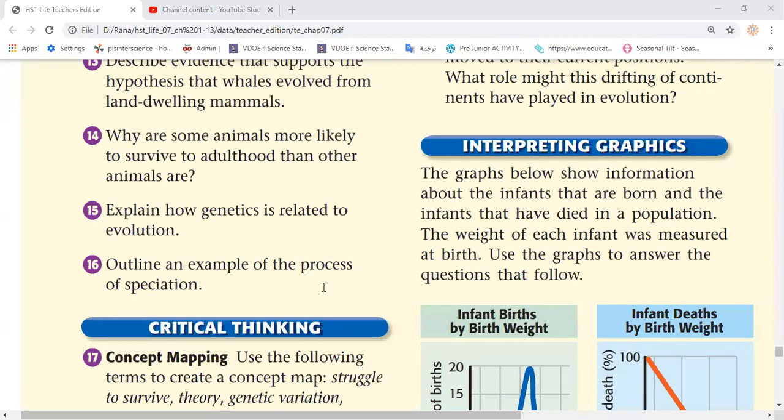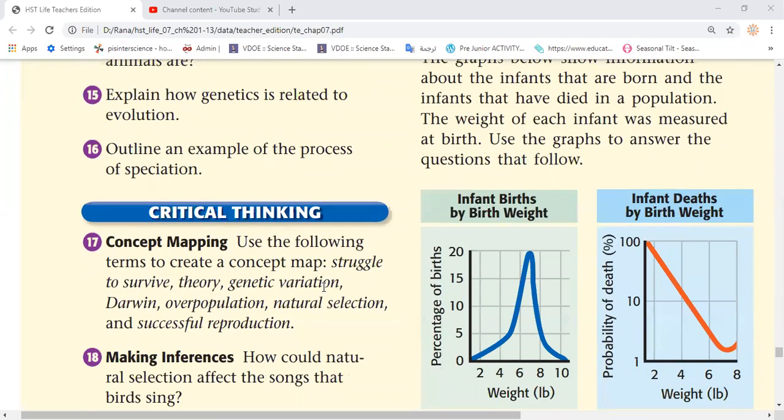Thank you. Okay, so let's pass here to question 17. Use the following terms to create a concept map: struggle to survive, theory, genetic variation, Darwin, overpopulation, natural selection, and successful reproduction. So who could rearrange this statement just to give us an idea? Yes, we can do that. Adham?